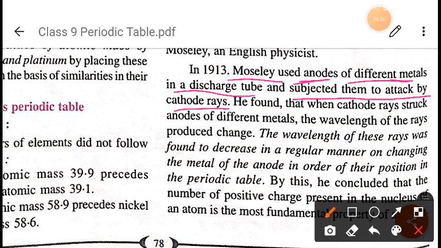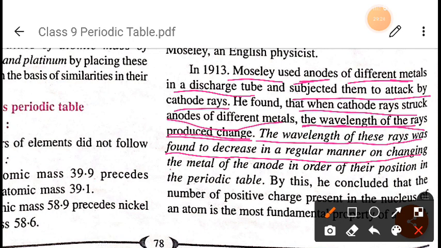He found that when cathode rays strike the anode of different metals, the wavelength of the rays produced changes. The wavelength of these rays was found to decrease in a regular manner on changing the metal of the anode in order of their position in the periodic table.